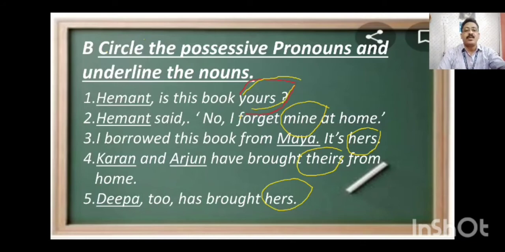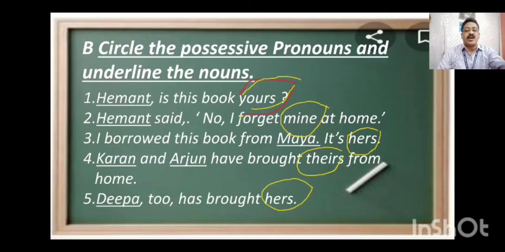First one is Hemant. Is this your book, yours? Hemant is a noun, so it is underlined. Yours is the possessive pronoun, so it is circled. Question number 2. Hemant said, "No, I forgot mine at home." Hemant is a noun in this sentence. Mine is the possessive pronoun in this sentence. So mine is circled and Hemant is underlined. Question number 3. I borrowed this book from Maya. It's hers. Maya is the noun. Hers is the possessive pronoun, so it is circled.